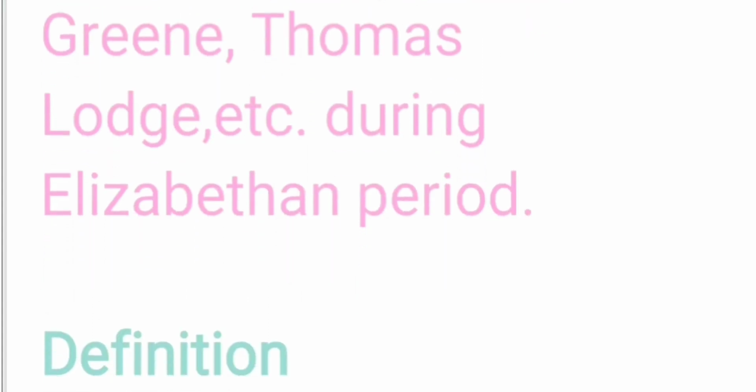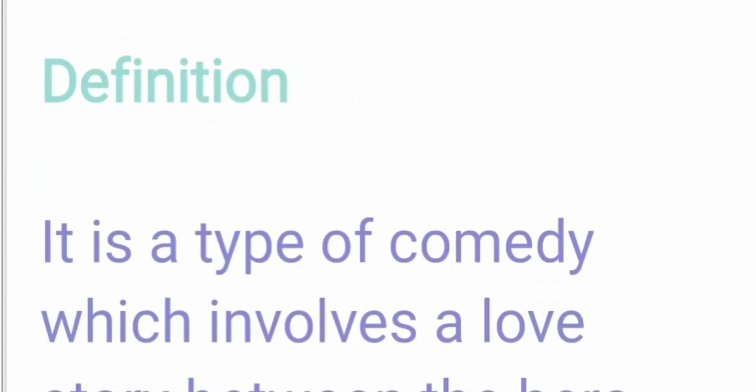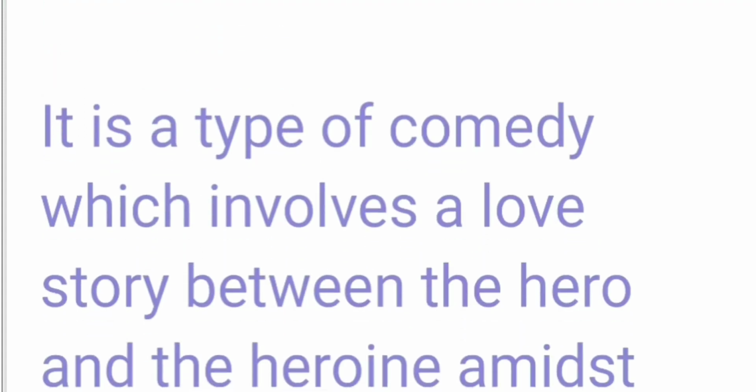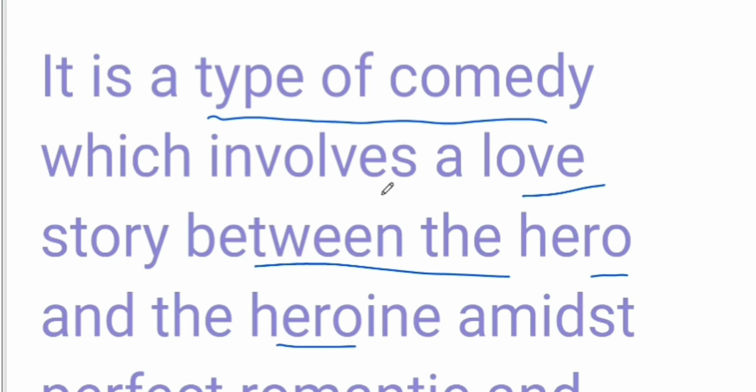So now we move to the definition of romantic comedy. So what is it? It is a type of comedy. Of course, the term involves comedy, so it is a type of comedy. And it involves a love story between the hero and the heroine. And now it will talk about the setting.